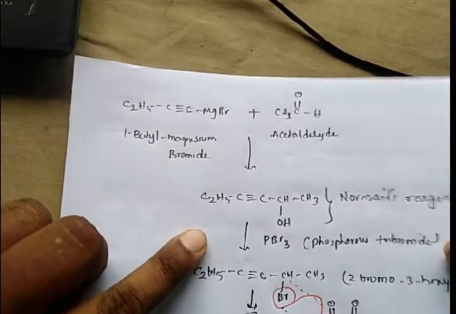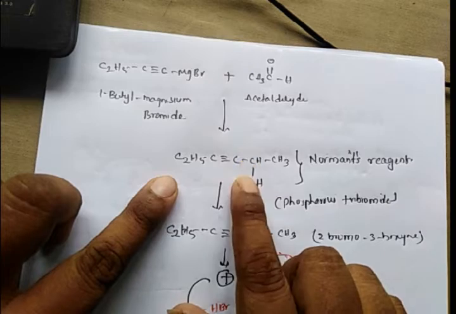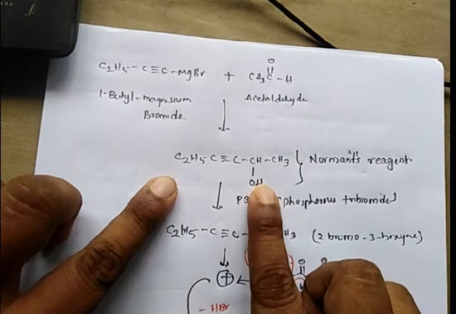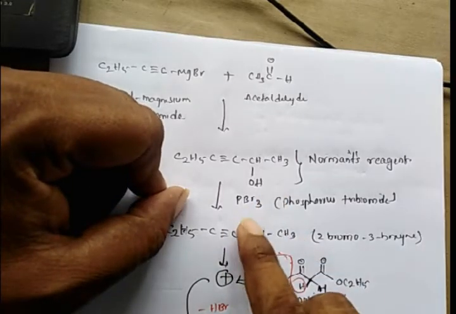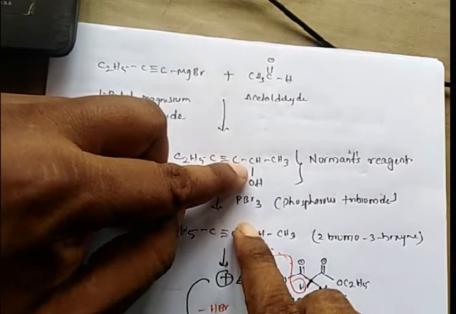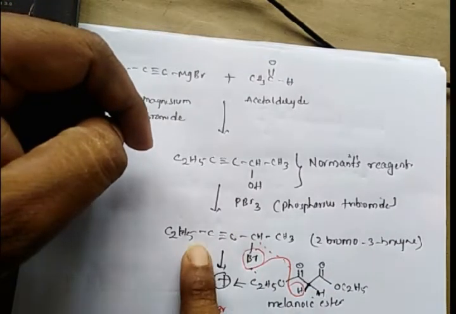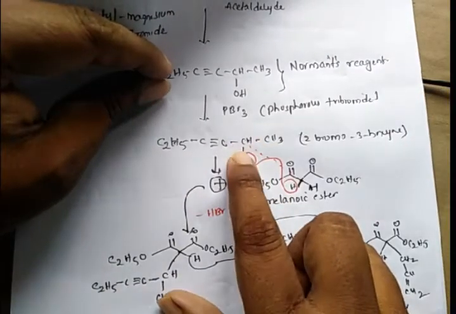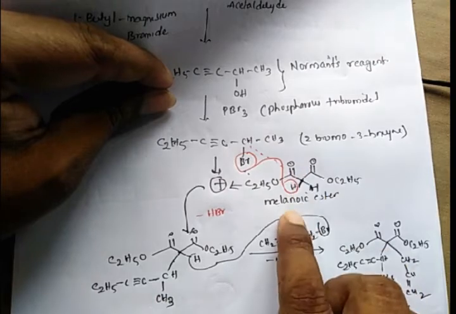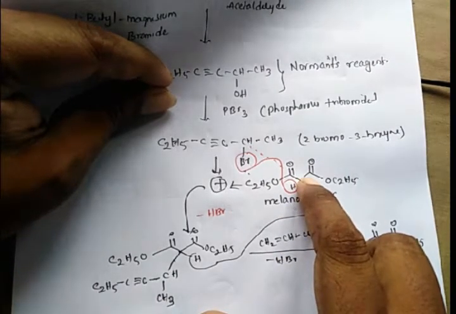You will get an organic derivative called Normant's reagent, that is C2H5 C triple bond C CH CH3 OH. This Normant's reagent is brominated at this hydroxy group with phosphorus tribromide, and we will get C2H5 C triple bond C CH CH3 Br. Whenever this 2-bromo-3-hexyne obtained is treated with the malonyl ester, at this carbon it undergoes alkylation.